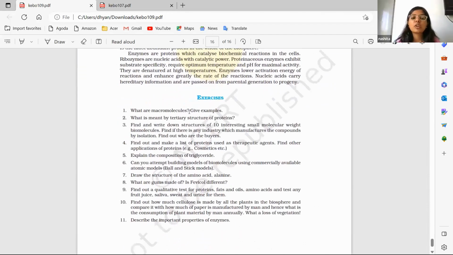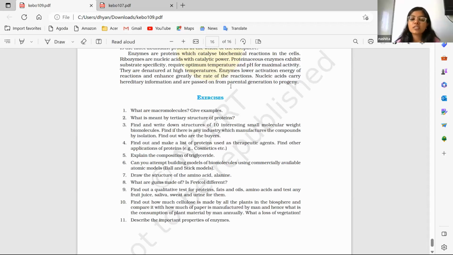So first question is, what are macromolecules? Macromolecules are basically those structures which have a weight more than 1000 Dalton and which are in the acid insoluble part. So in our body, proteins, lipids, fats, and nucleic acids all are macromolecules. Lipids have a weight below 1000 Dalton, but because they come in the acid insoluble fraction, when the cell membrane is disrupted, they don't dissolve in acid, so they come in the macromolecules.